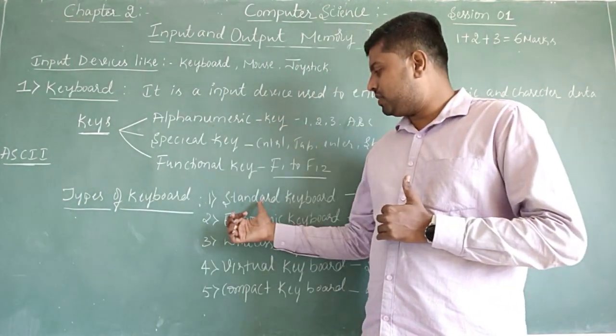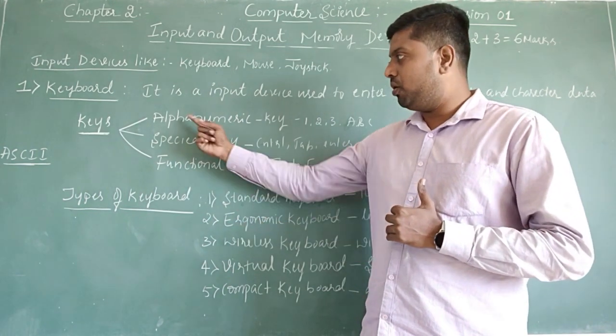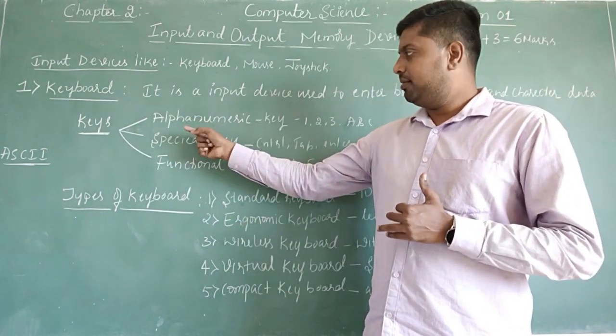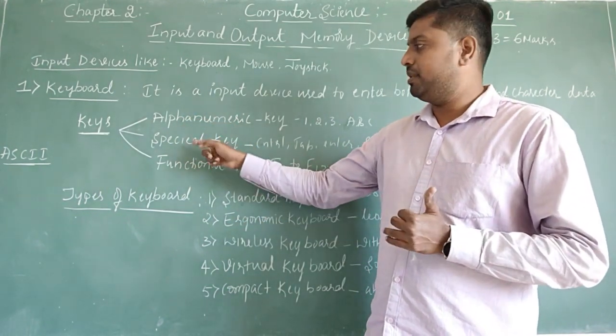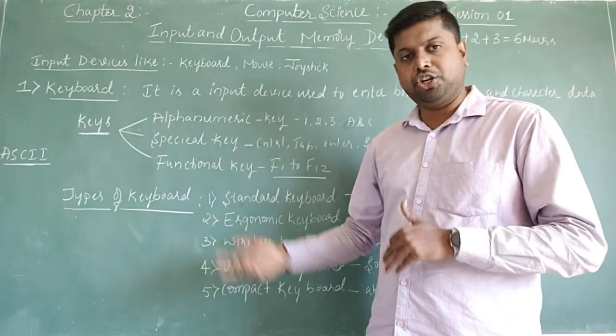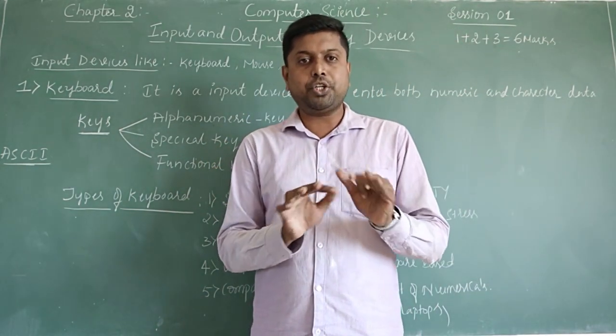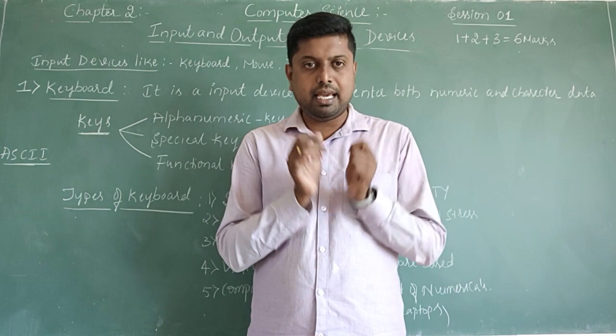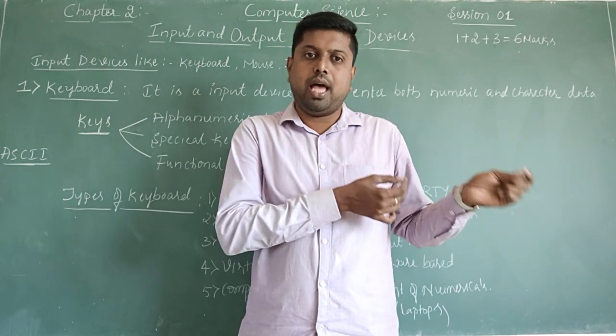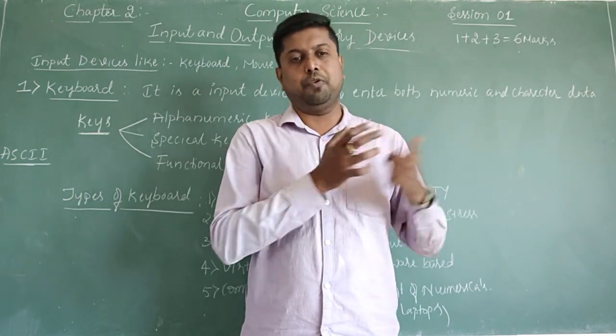So in that standard type of keyboard, it consists of alphanumerical, special and functional keys. A combination of all these keys is a standard keyboard.